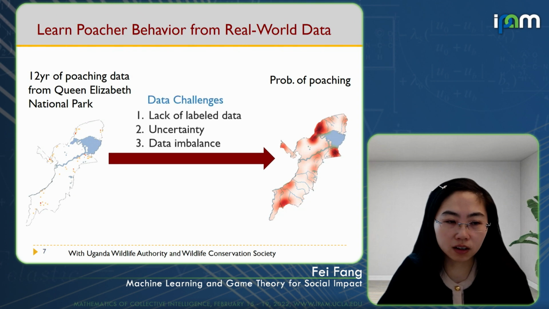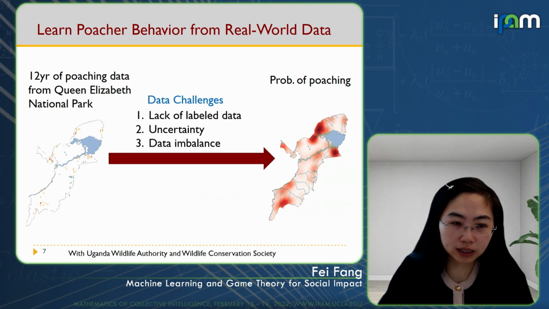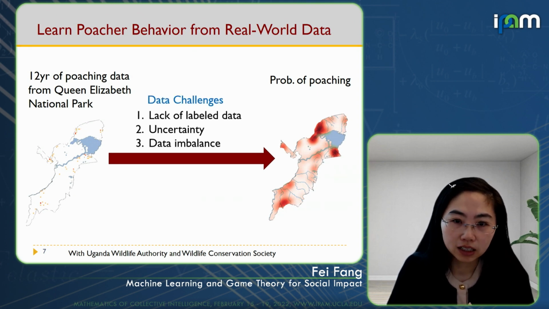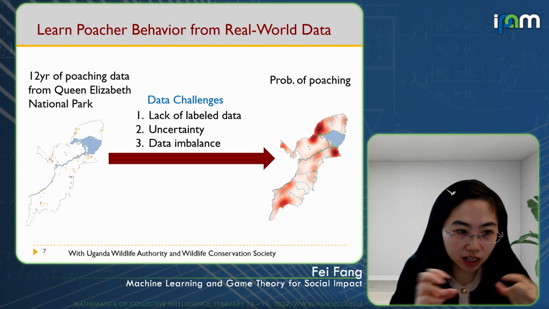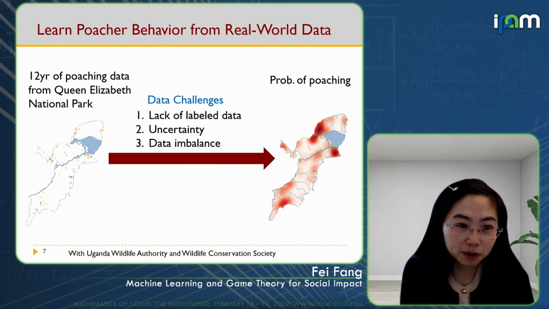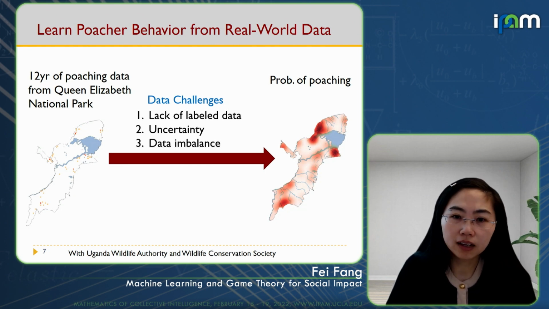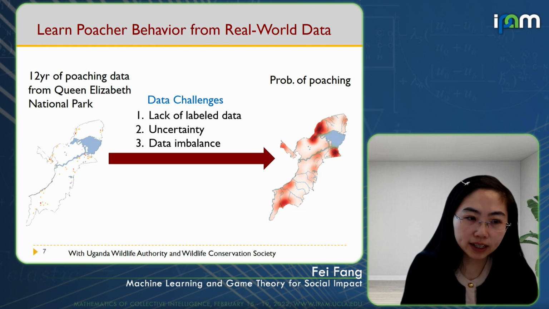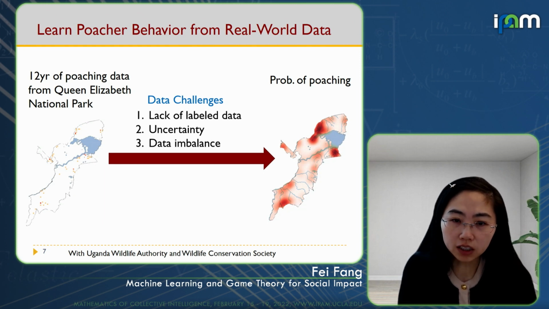But we noticed that there are a few data challenges. For example, the data we have is mostly unlabeled. Only a very small portion of it is labeled, meaning a lot of the protected area has not been frequently patrolled before. And besides, the labels that we get, which indicate whether or not there is poaching activity, have uncertainty, especially the negative ones.